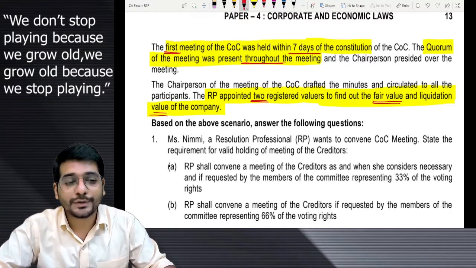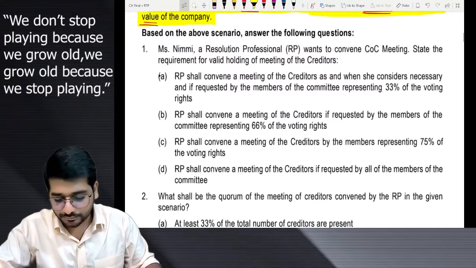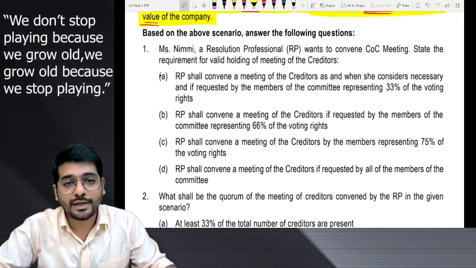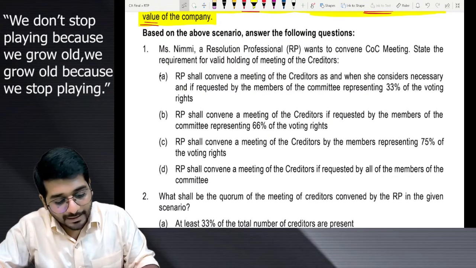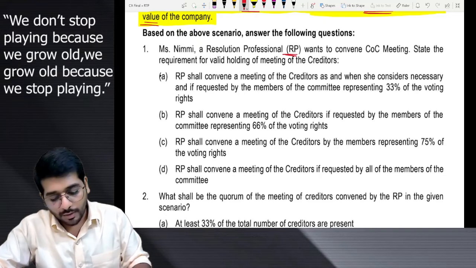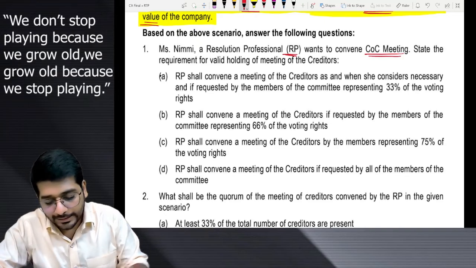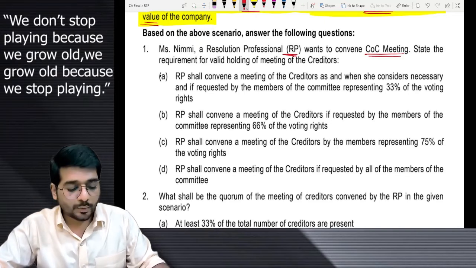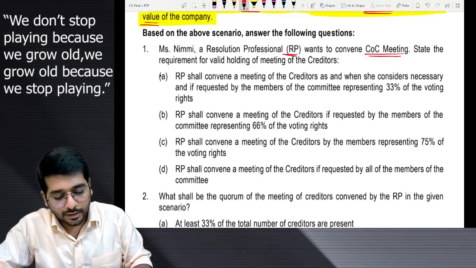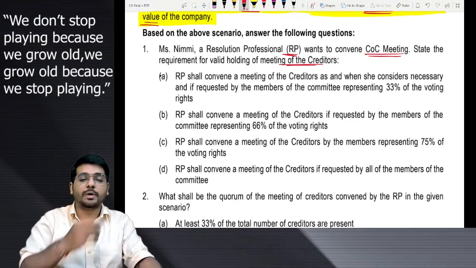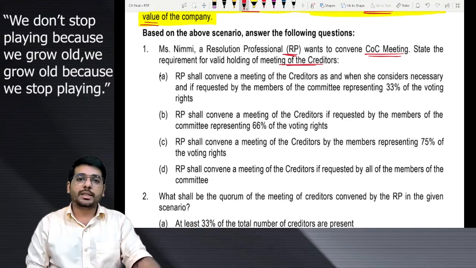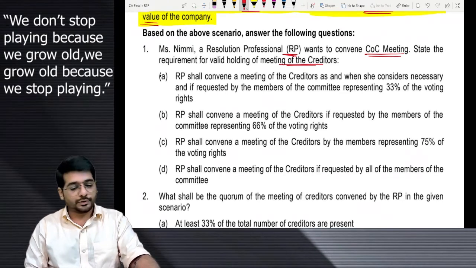Let's go to the question answers. Question number 1. Based on the above scenario, we have to answer. The first question says, Miss Nimi, the RP, wants to convene the COC meeting. State the requirements for a valid holding of the meeting of creditors. We want to hold a meeting of COC. What are the requirements? If you want to hold a meeting of COC, what are the options?